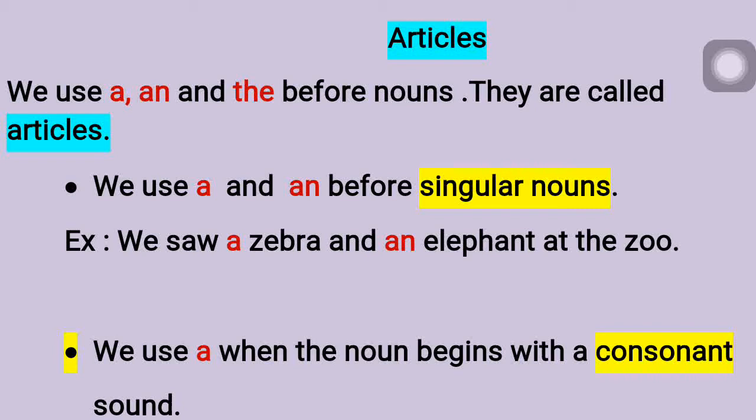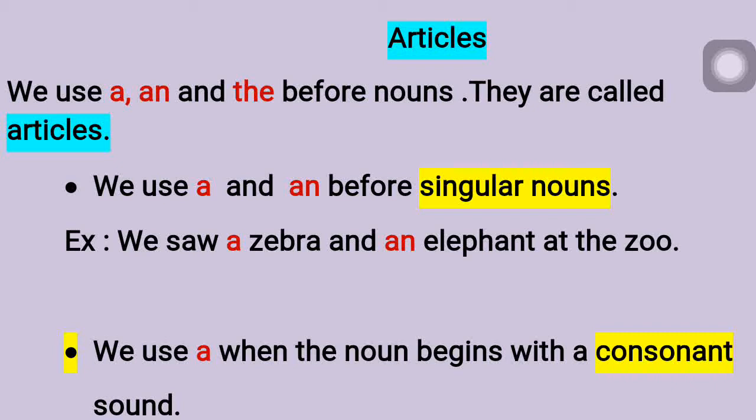Now here see the example. We use a and an before singular nouns. If we are talking about a single person or animal, then we will be using a or an. Here see, we saw a zebra and an elephant at the zoo. I am talking only about one zebra here. A means only one zebra I am talking about. Single. And an elephant I am saying here.